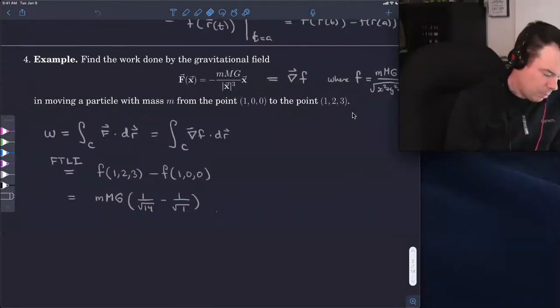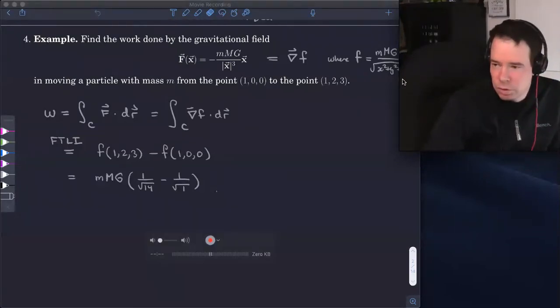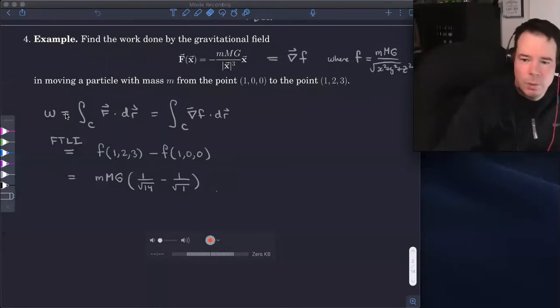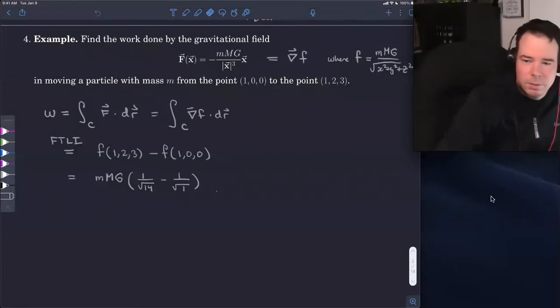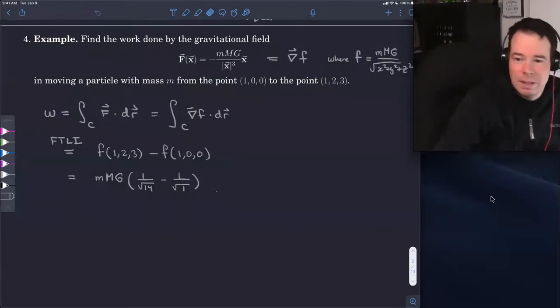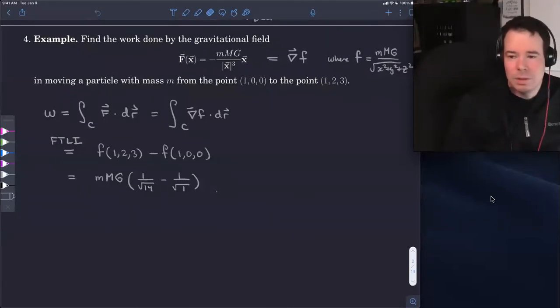We did an example using the gravitational vector field and its potential function, which we worked out. The potential function is just hidden behind me here. And so we worked out the value of the work without actually having to compute the integral using our integration techniques. We just evaluated the potential function at the endpoints of the path.